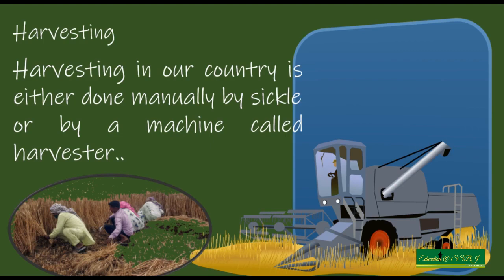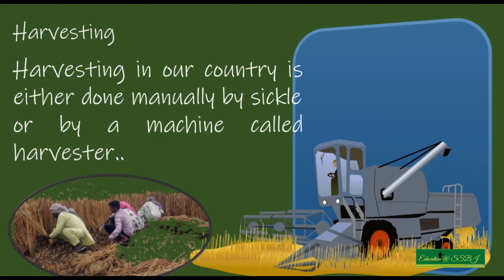But the crop which was obtained after harvesting contains a chaff or a husk which is to be separated. And you have studied in 6th class 2 methods of separation of husk from grain, right?